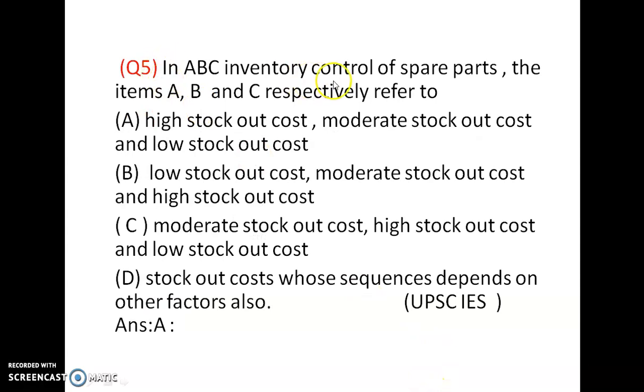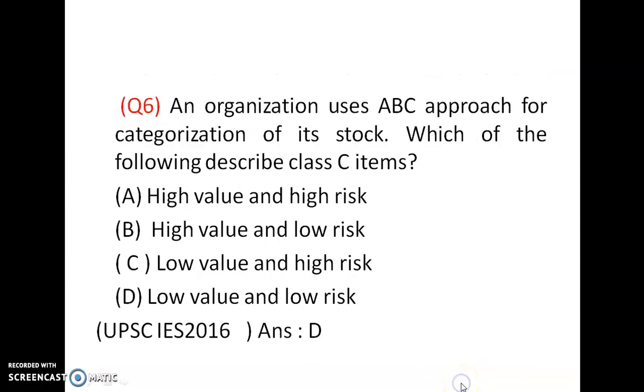Next question: in ABC inventory control of spare parts, items A, B, C respectively have high stock out cost, moderate stock out cost and low stock out cost. So the answer is A. A items have high stock out cost, B items moderate stock out cost, and C items low stock out cost.